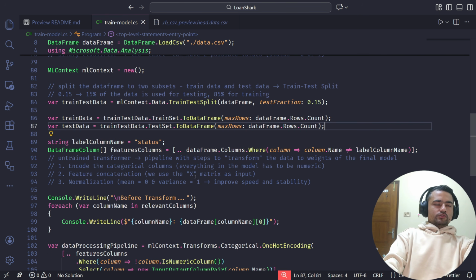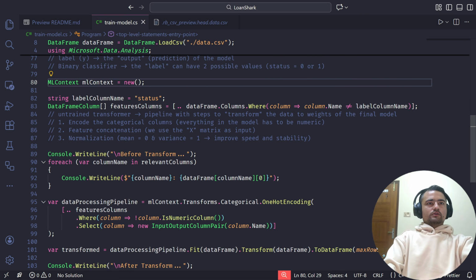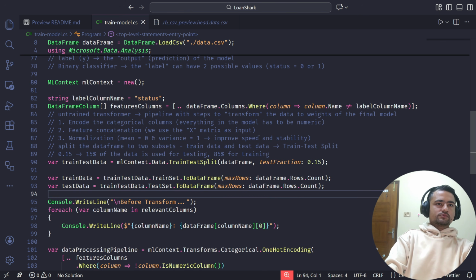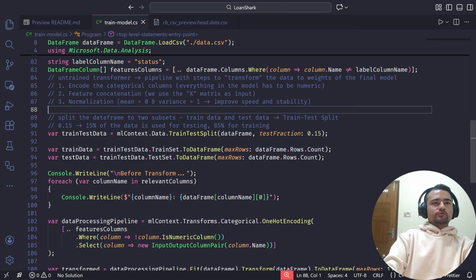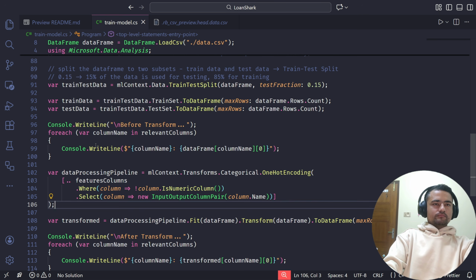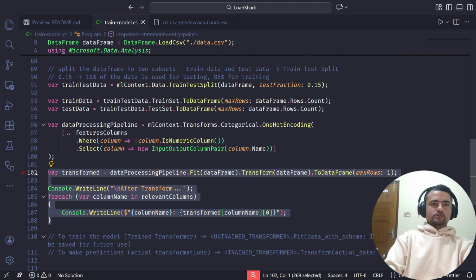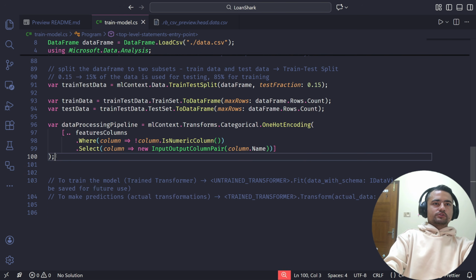Whatever we do from now onwards, this can remain as it is. I'll just put the code here, train test split. Okay, and now whatever we do, we are going to do training on the train data instead of the original data frame. So let me just remove this part of the code. I'll also remove this. Okay, and with this I think we're good to proceed.